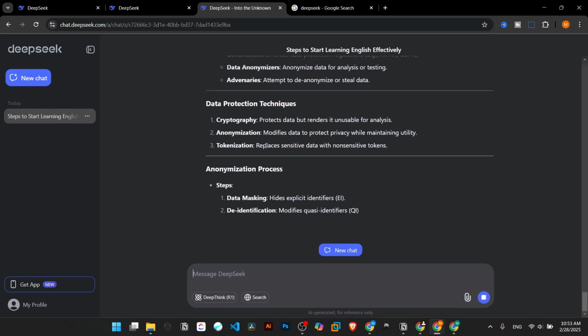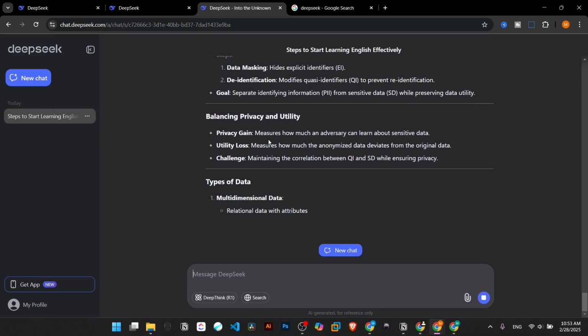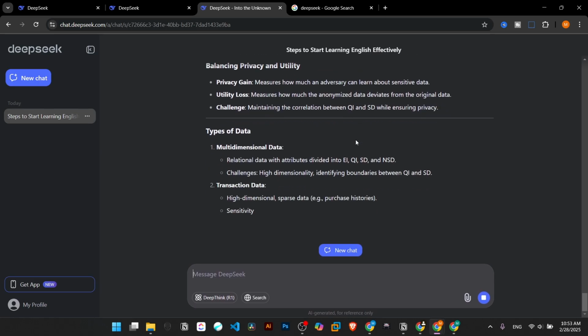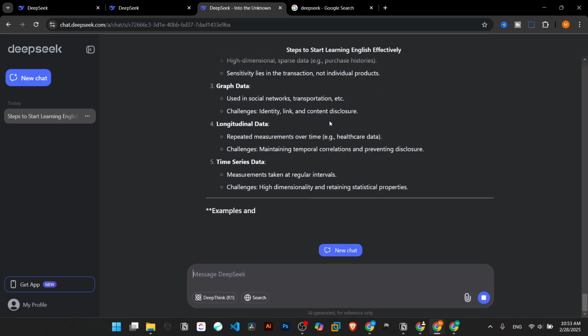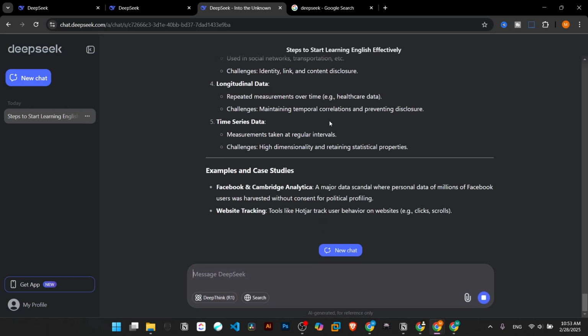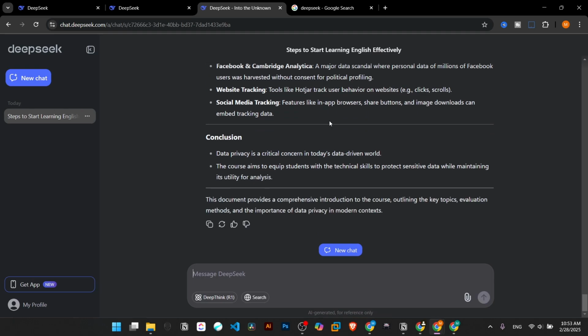I know that you don't have any background about this PDF, but because I already read it, I know what is going on. So it provides me a really great response. I really like it. So as you see, you can use it for PDFs, for documents, or even images.